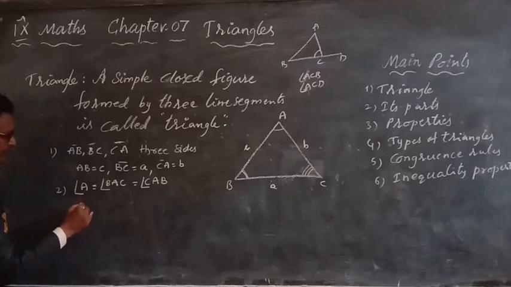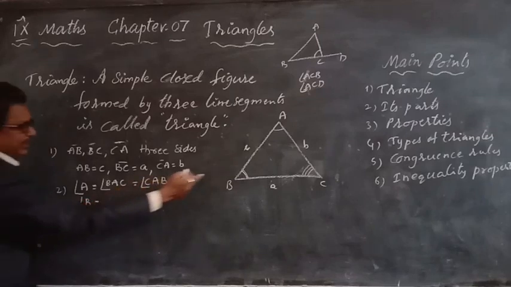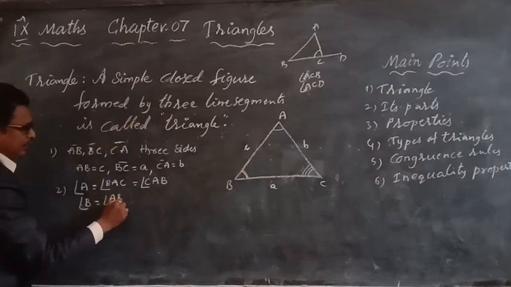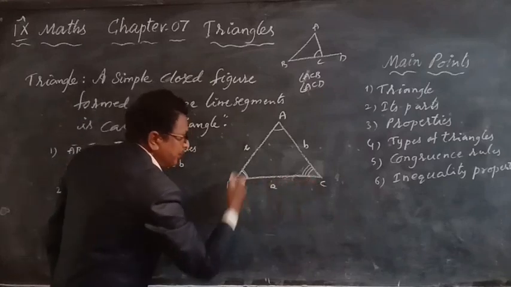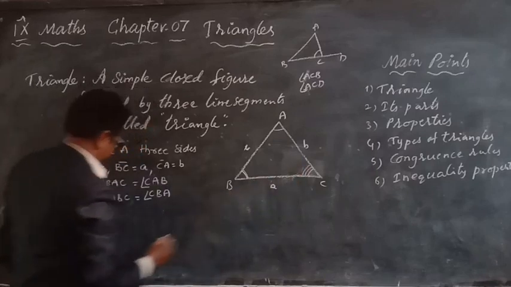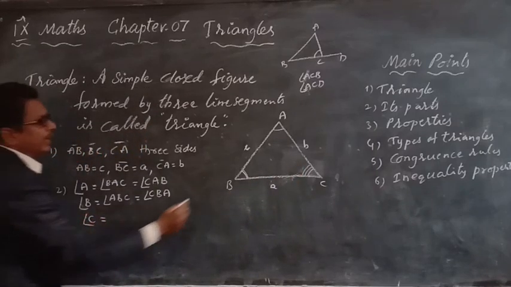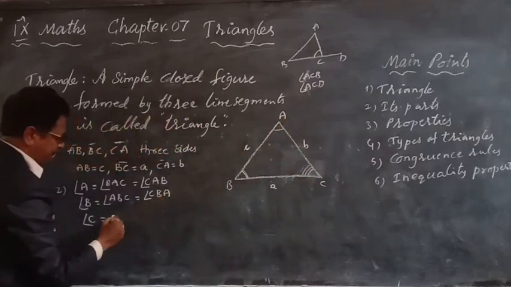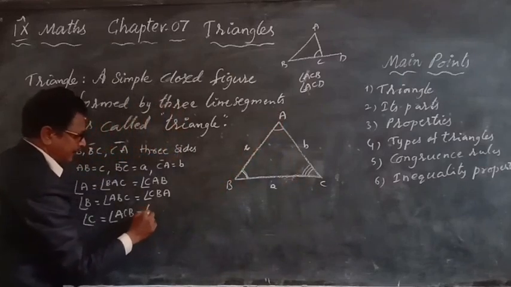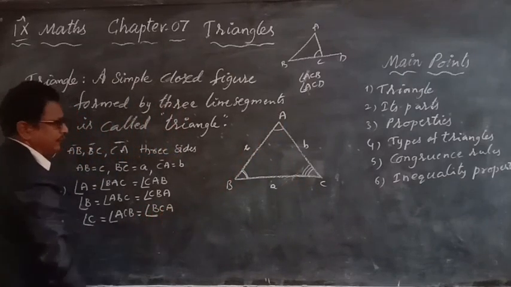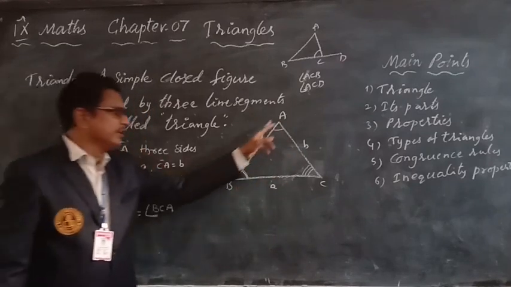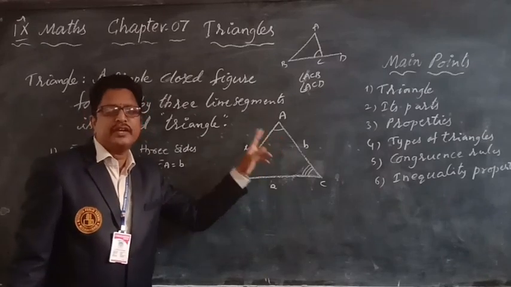Next, angle B. Angle B we can write in two ways: angle ABC and angle CBA. Next, angle C can be written as angle ACB or angle BCA. These are the parts of the triangle: three sides and three angles.